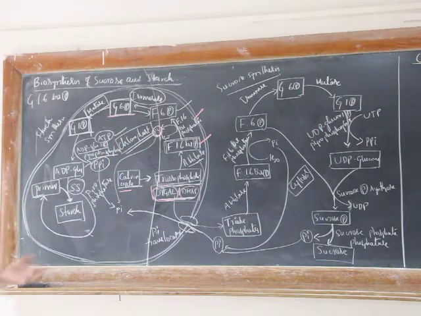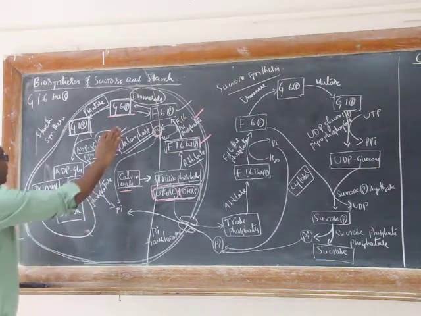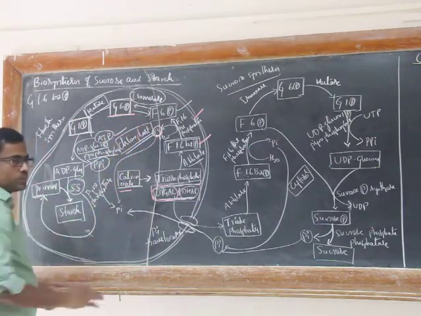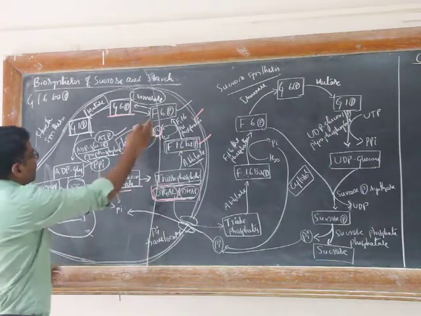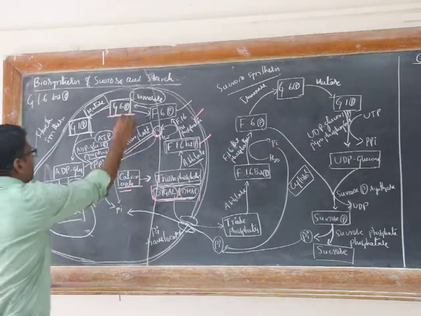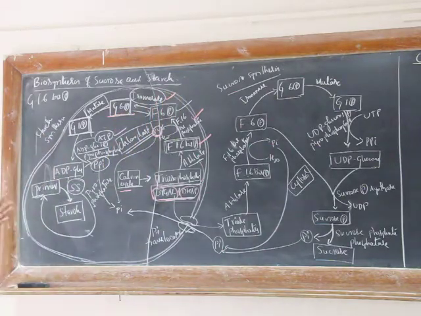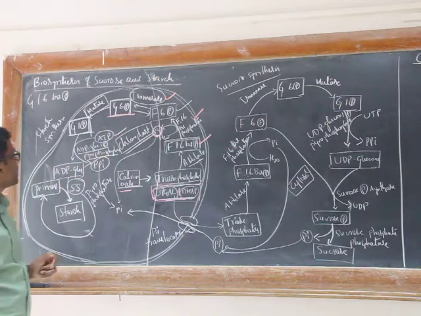We discussed this reaction also in glycolytic pathway, how fructose 6-phosphate and glucose 6-phosphate are interconverted by the action of phosphoglucose isomerase. It is an isomerization reaction.